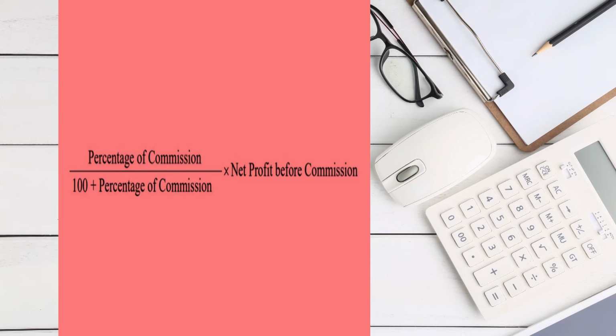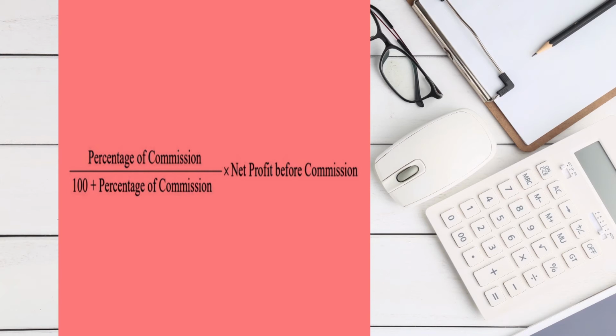So when the percentage of commission is given outside the trial balance as additional information, and it is mentioned that manager commission has to be provided after charging such commission, then this equation needs to be applied: rate upon 100 plus rate into net profit before commission. Otherwise, if in the question it is given that manager's commission has to be calculated on profits before charging such commission, then we need not apply this equation.